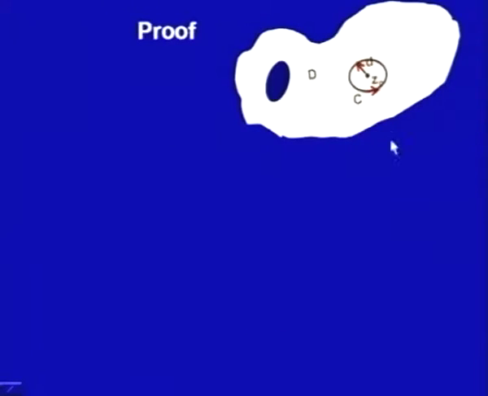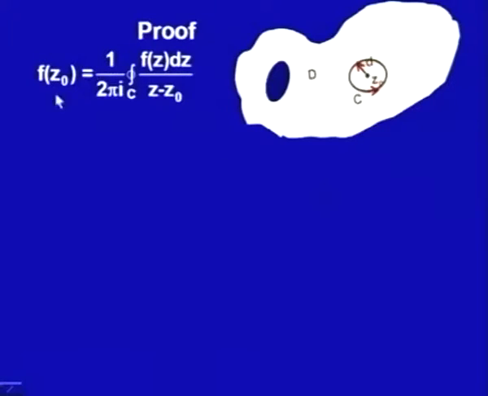Let us say this is a domain. When I am talking about D, I am not talking about this complete one, I am talking about, in the statement of the theorem, the points on C and inside this one. So, this is a contour and z naught is a point inside this contour C. We would just start with the Cauchy integral formula.